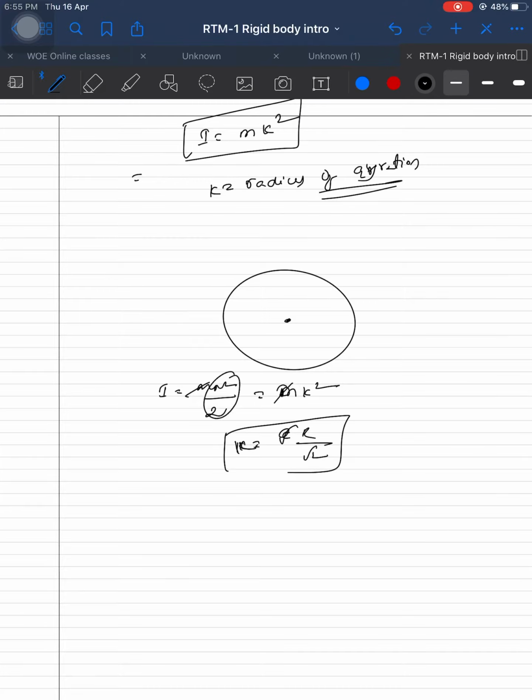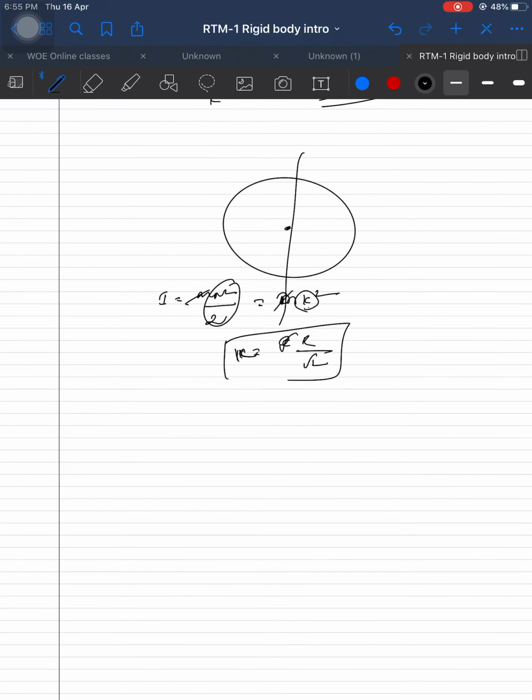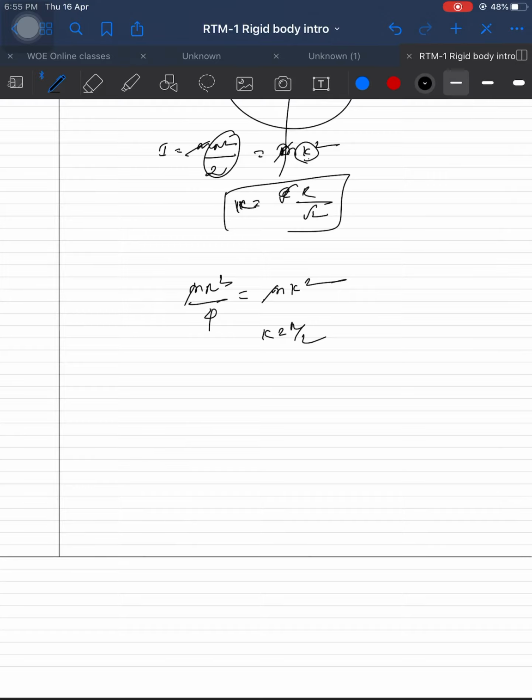Instead of writing r square by 2, we write k square. This k is the radius of gyration. Naturally, about this axis, mr square by 4 is equal to mk square. M gets cancelled. K is equal to r by 2 along this axis. Now a different case: solid sphere. About the natural axis, what is the formula? 2 by 5 mr square. Make it equal to mk square. M gets cancelled. K, the radius of gyration for a solid sphere, is square root of 2 by 5 into r. That's all.